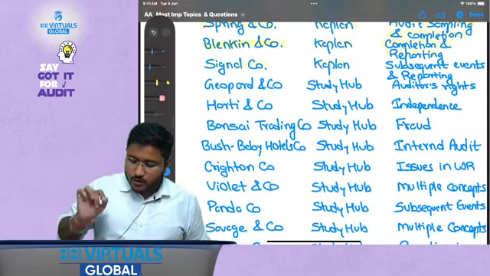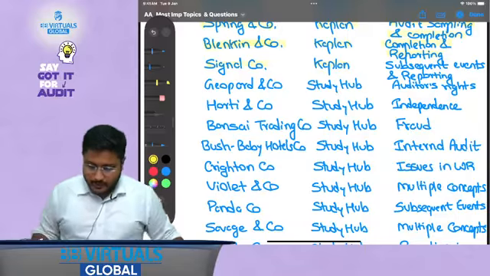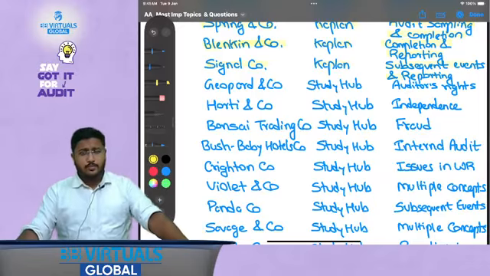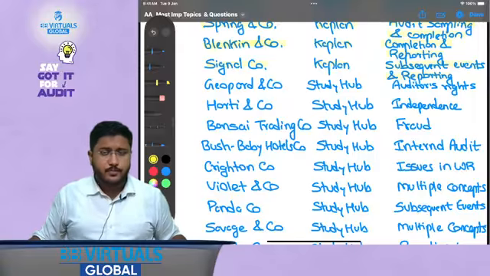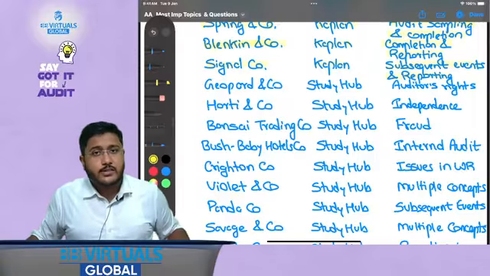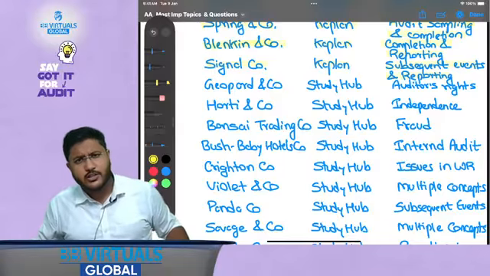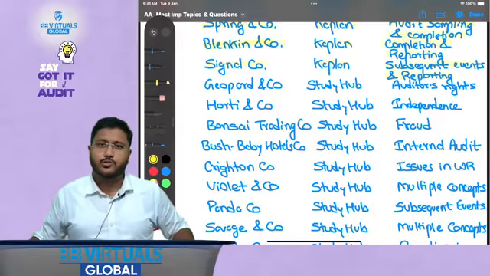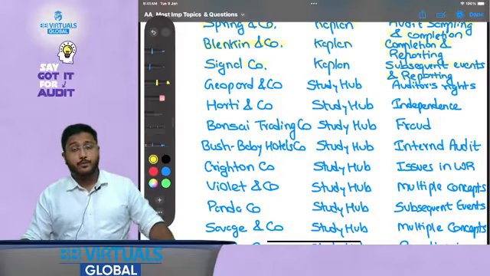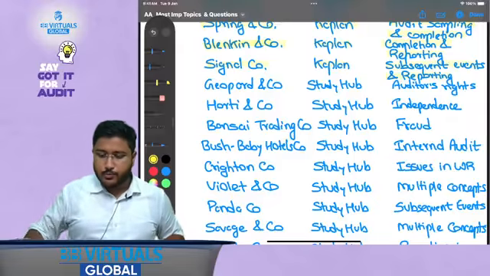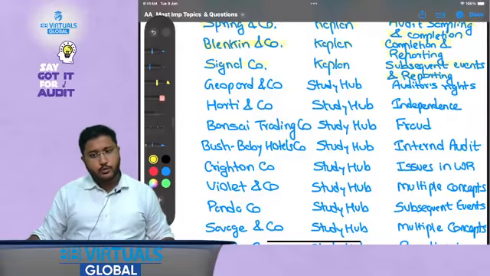Then the last question from your Kaplan, which is Signal Company, which is subsequent events and reporting. See, subsequent events is one part which you might have studied in FR, right? But when it is tested in AA, it is tested from the point of view of how it will affect the financial statements and how it will affect the auditor's report. And therefore, this question is very important because it has a discussion on subsequent events as well as the reporting part of it. I hope this is clear.